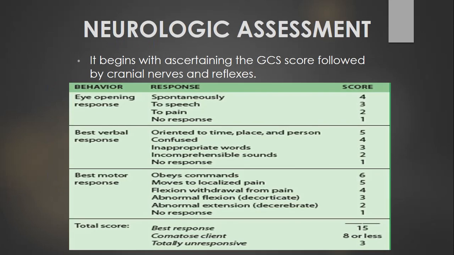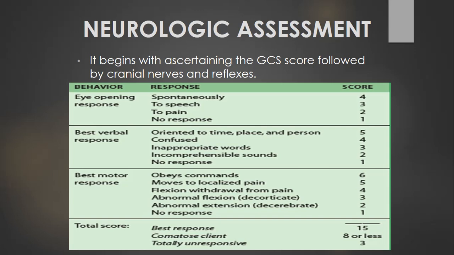So how do we assess neurological status? We do it by calculating the GCS score. GCS is the widely used scoring system for all types of head injuries, and it is very relevant for head injury. The score has three parts: eye response, verbal response and motor response. The total score is 15, and in eye response, we have a total score of 4.